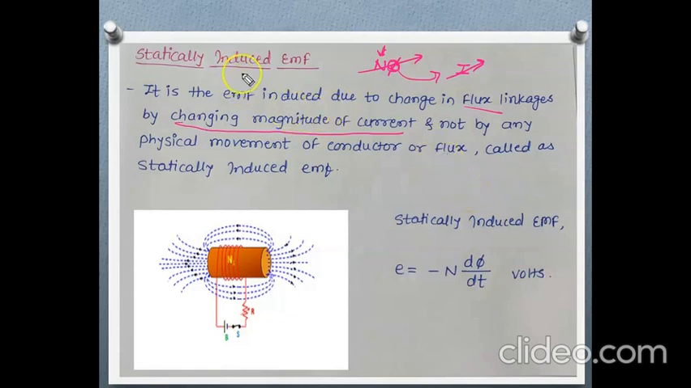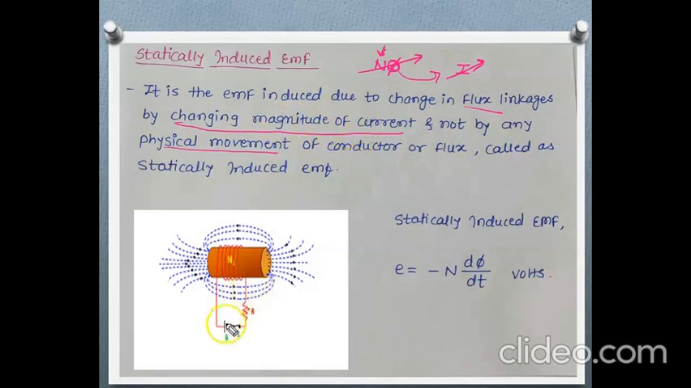In this case we are changing the magnitude of current, which will change the magnitude of flux and which in turn changes the flux linkages. And this is not by any physical movement of conductor, but only by changing the magnitude of current.